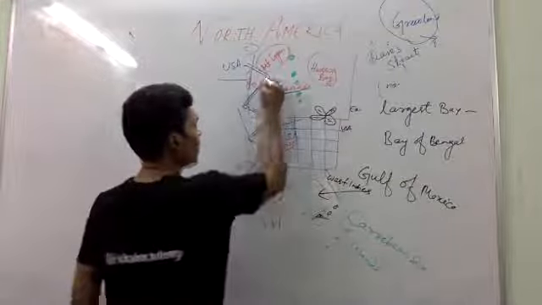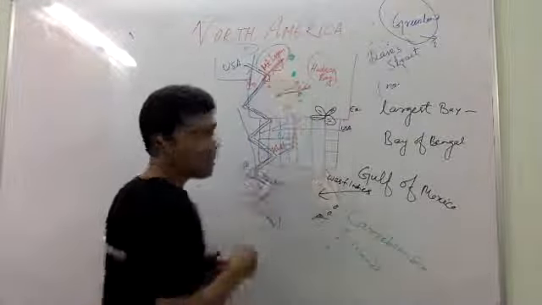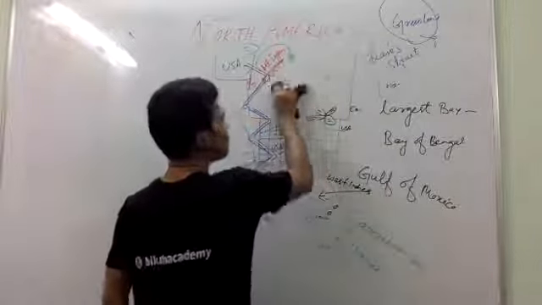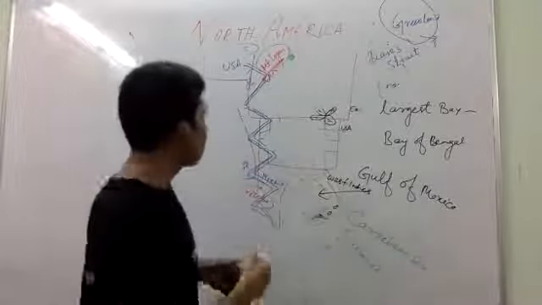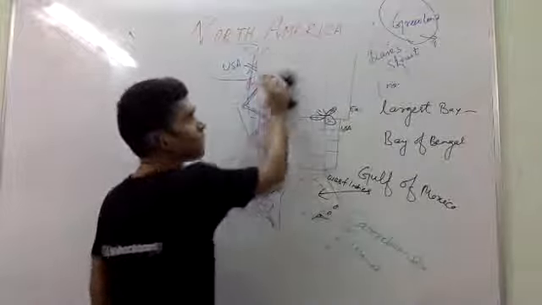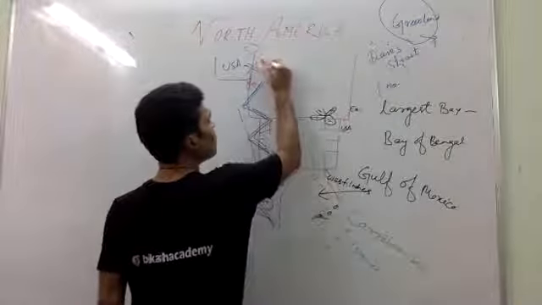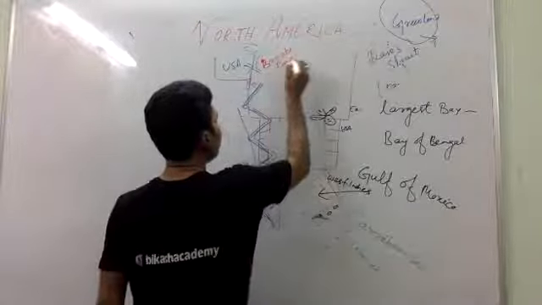Here you will find Mackenzie Range. This range is called Mackenzie Range. This range is actually called Mackenzie, or even you can say Brooks Range. Brooks Range is there. So there are so many ranges.